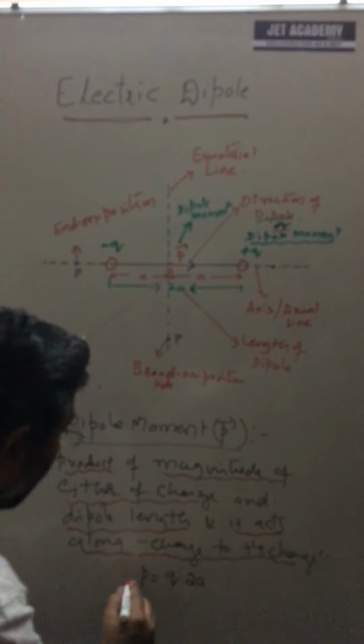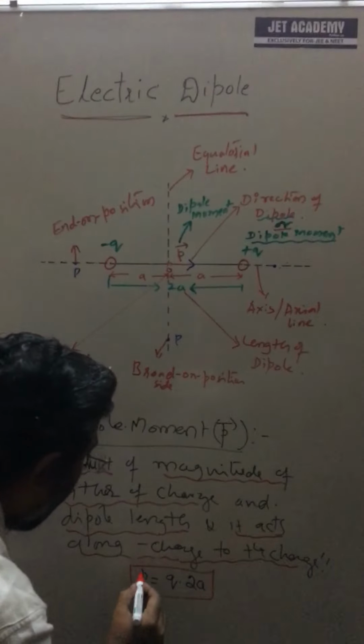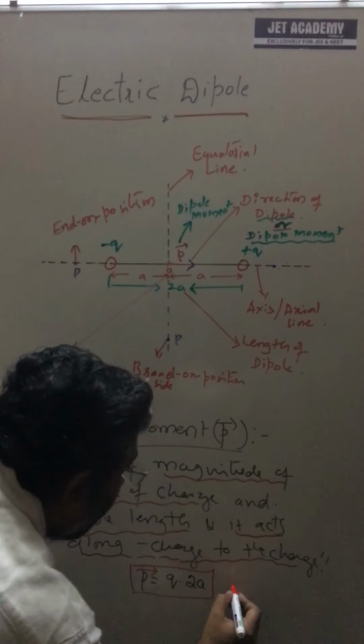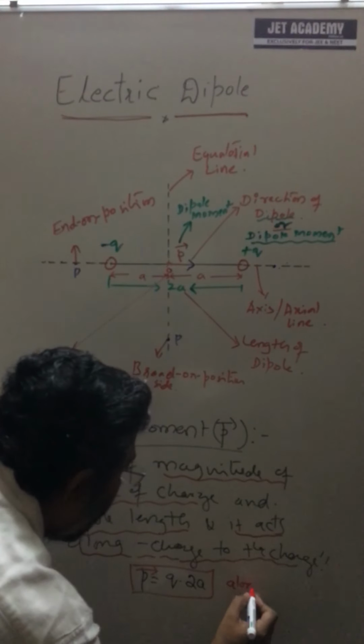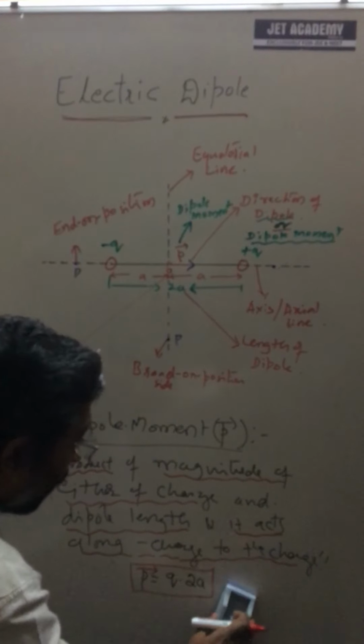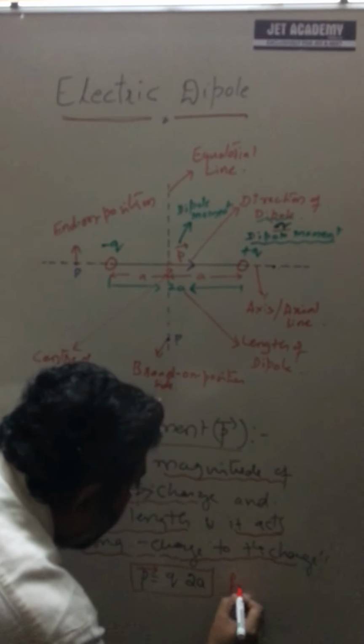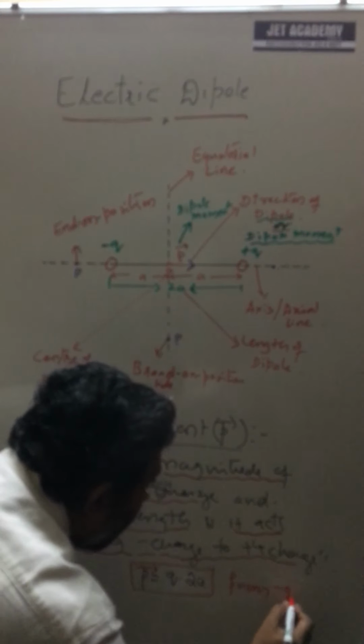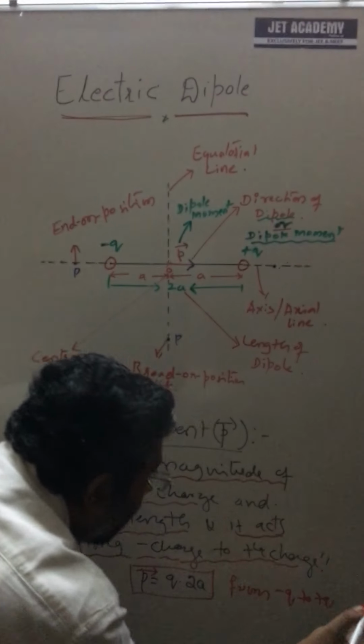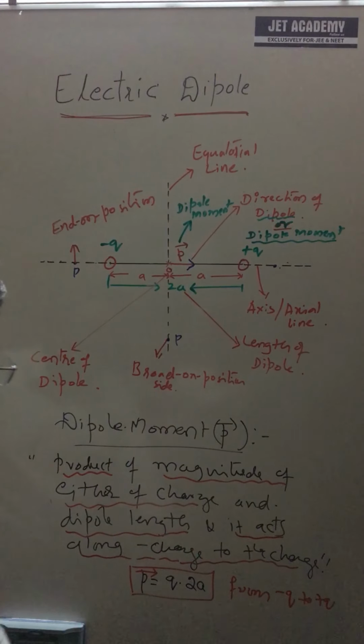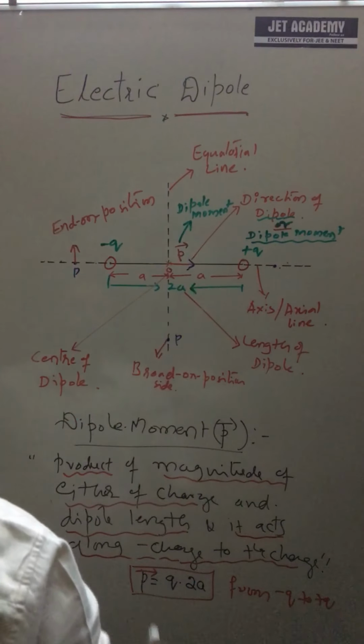This is the magnitude, and as a vector, it is along from minus q to plus q. This is the complete representation of a dipole moment. Clear? Dipole moment is over.